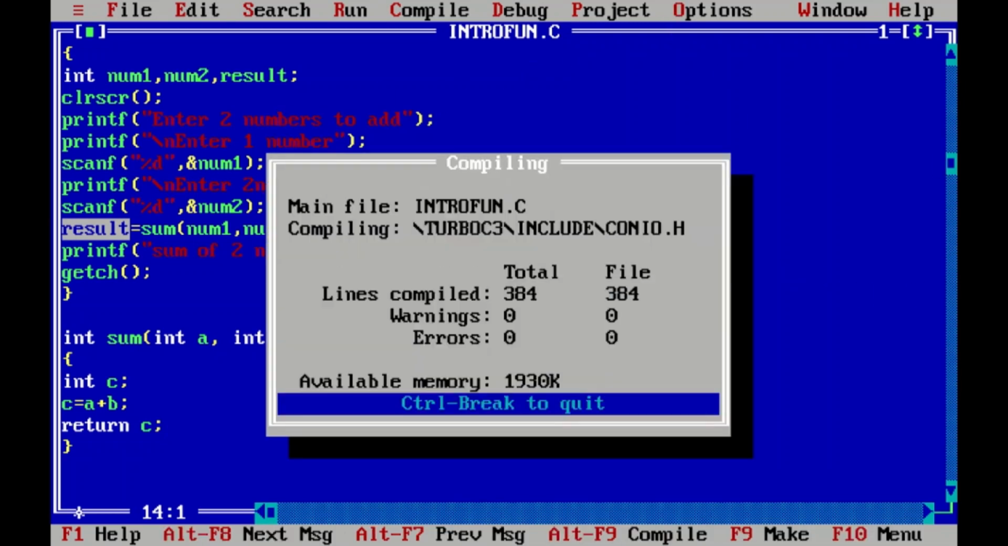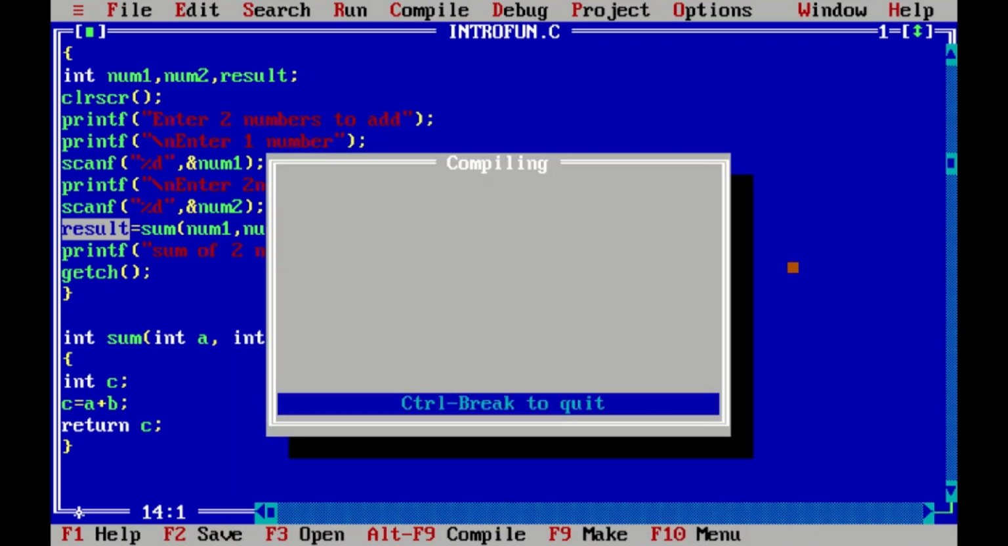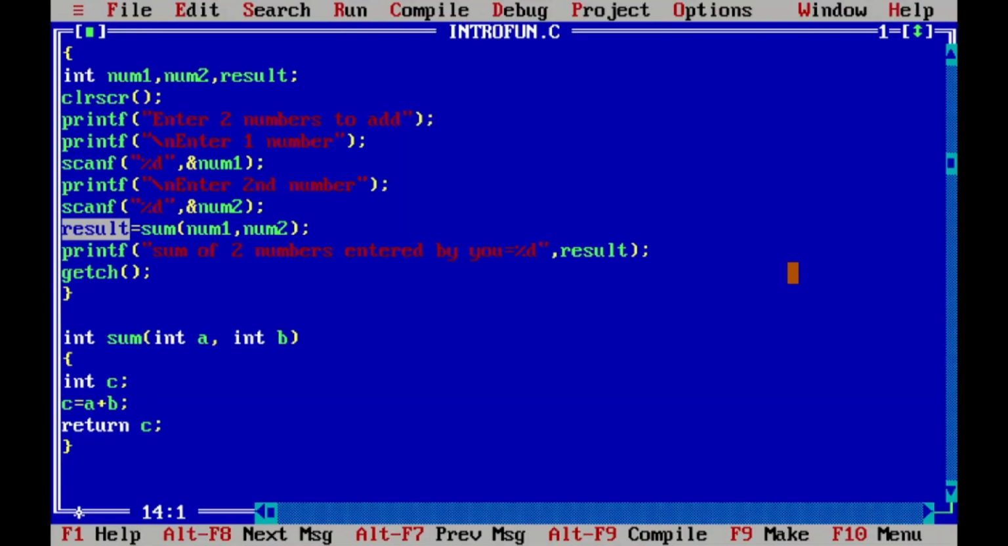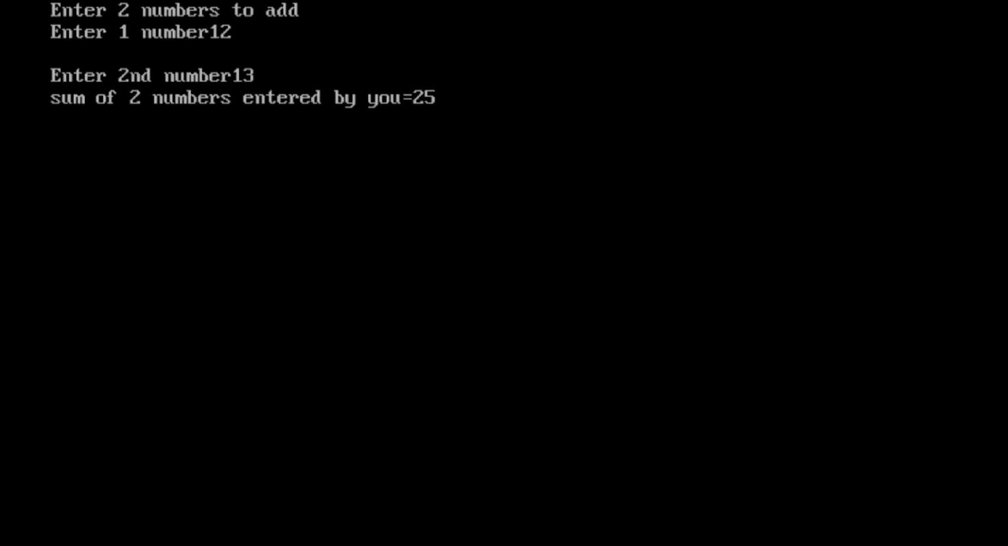Let's compile it. I'm entering first number, I'm entering second number. This is the output. So let's see further. First number is 12, second number is 13, and output is 25.